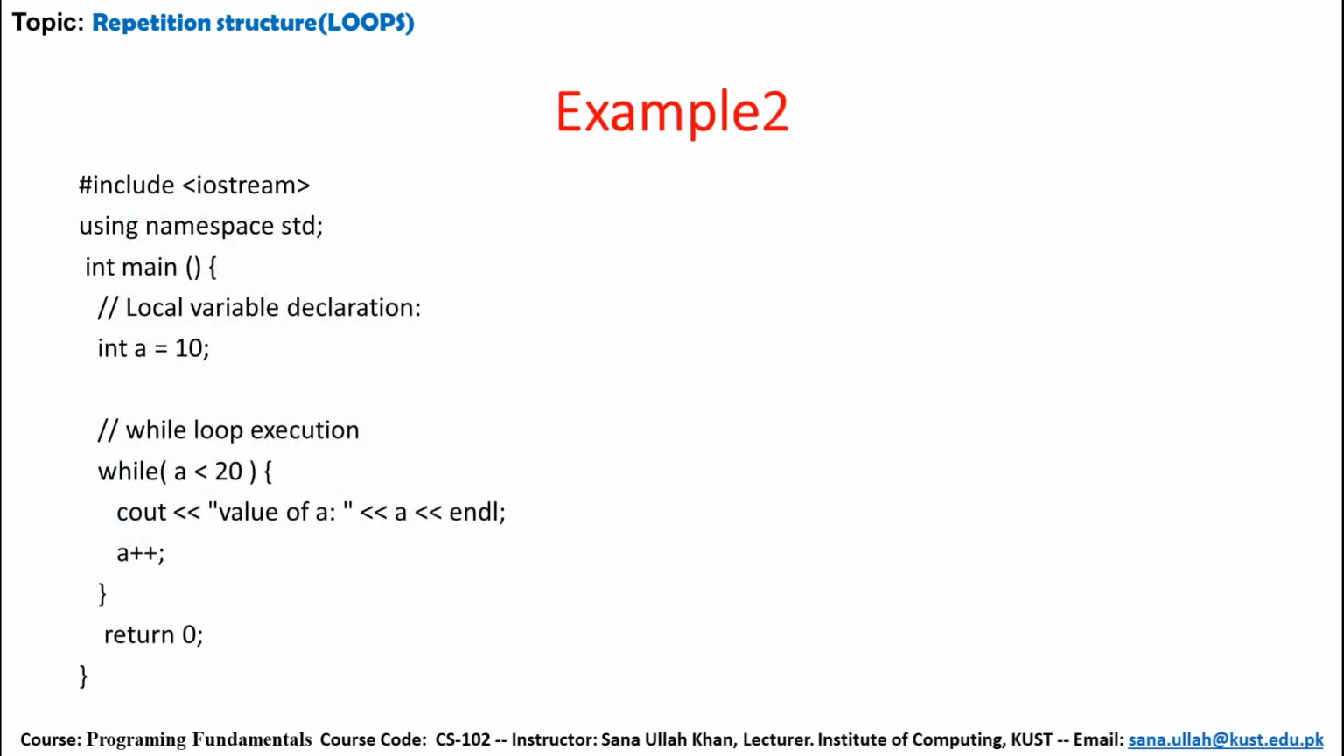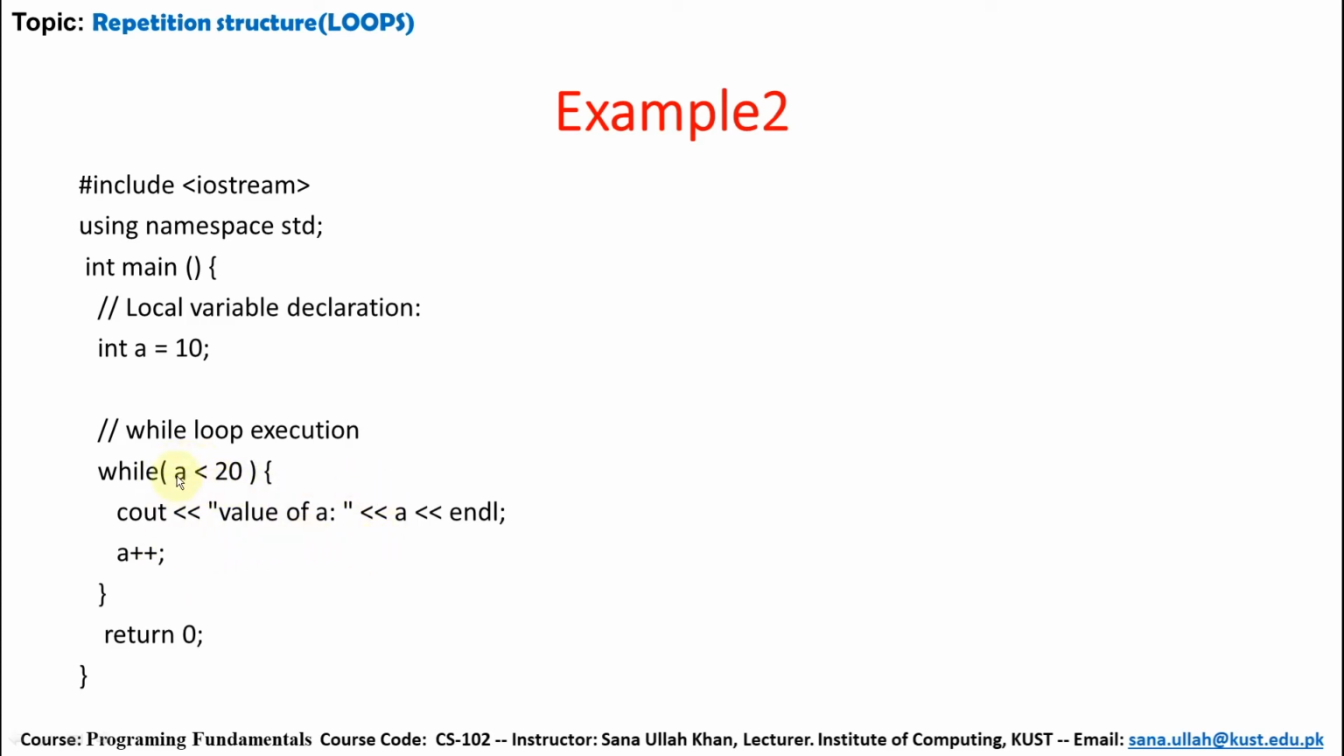Another example, local variable declaration. A is the variable name whose data type is integer, whose initial value is 10. In the while loop execution, A is 10, which is less than 20. Value of A is 10. It will increase, then it becomes 11. Again value of A is 11. Again it will increase, 12 less than 20. Value of A is 12.